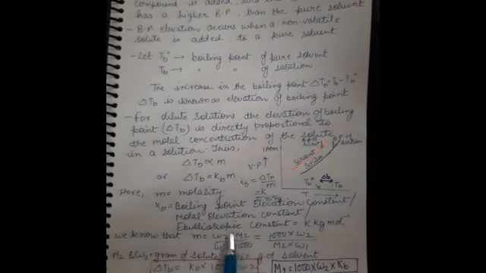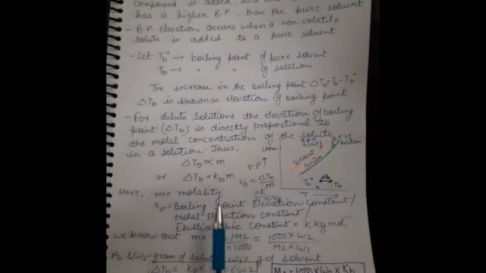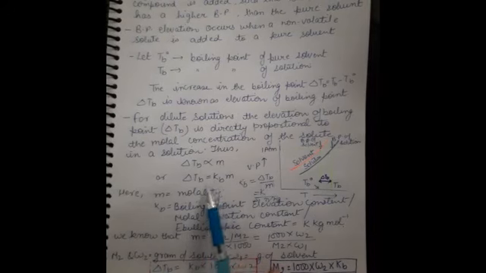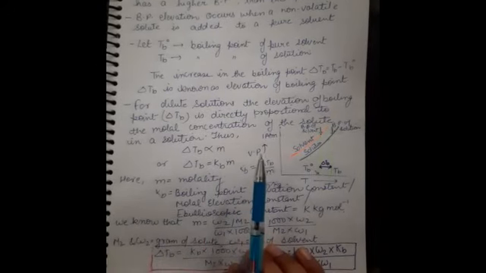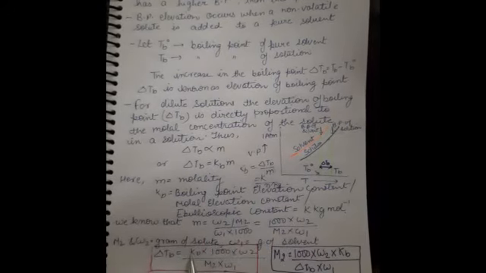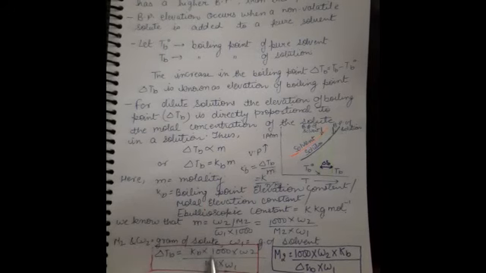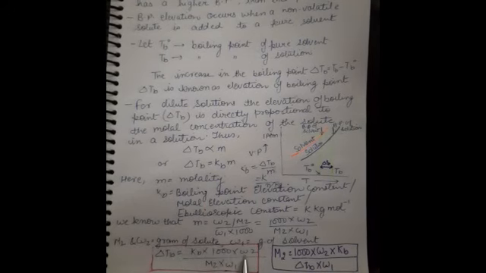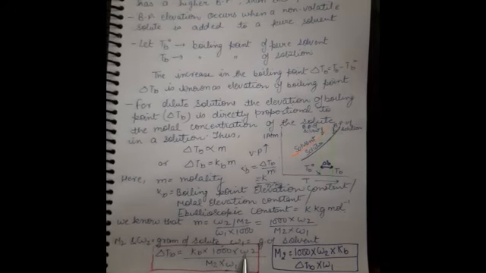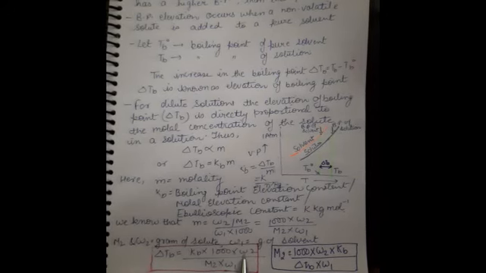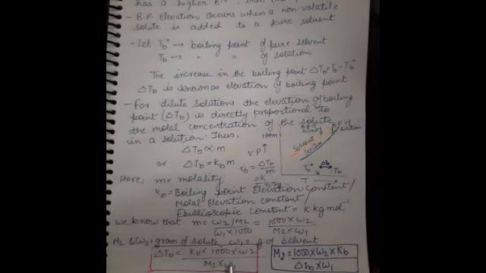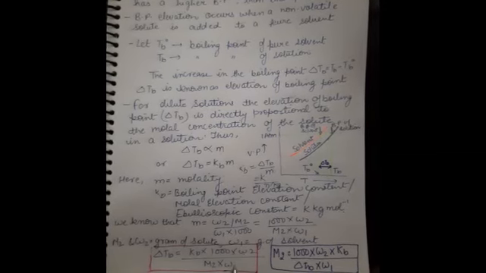Now we put this value of m in this equation and we get this formula. Delta TB is equal to Kb into 1000 into W2, divided by M2 into W1. What is W2 here? This is the grams of solute. And what is W1 here? This is the grams of solvent. What is M2 here? Molar mass of solute.